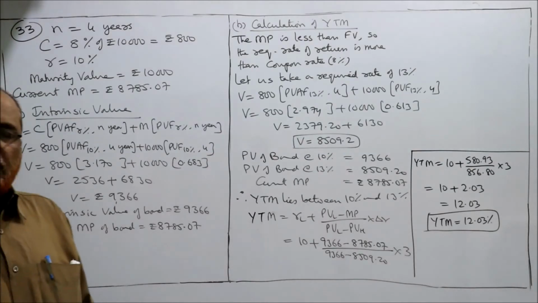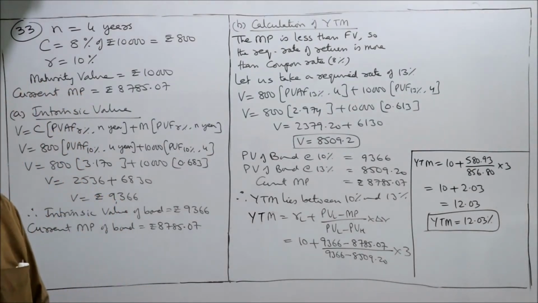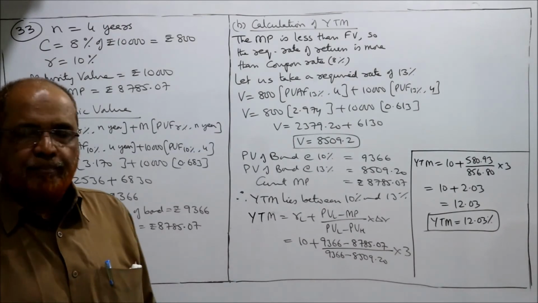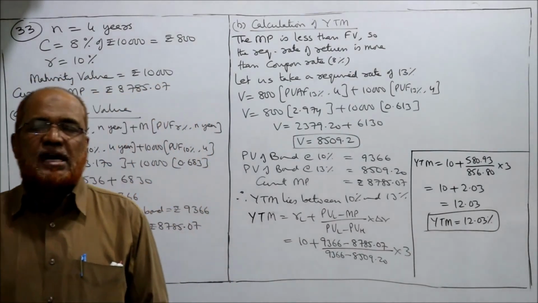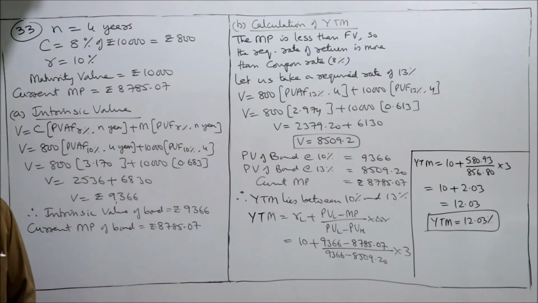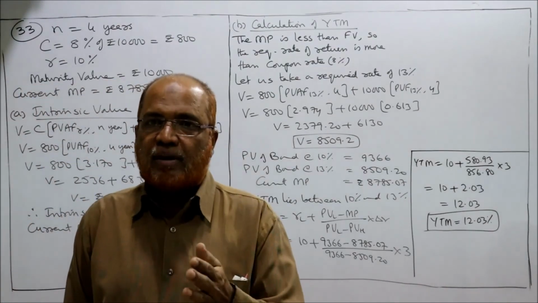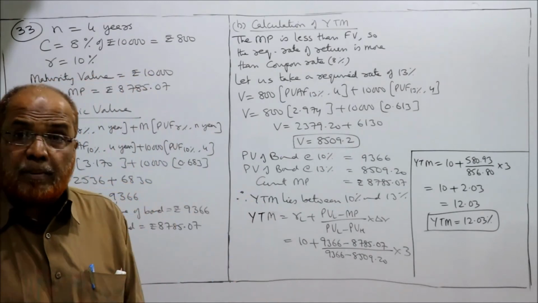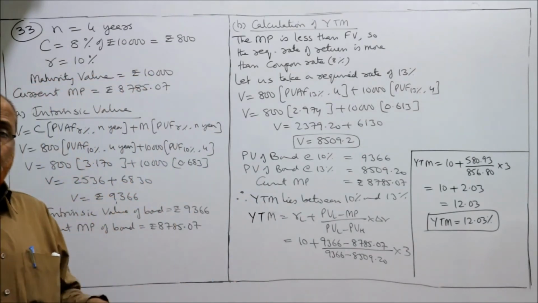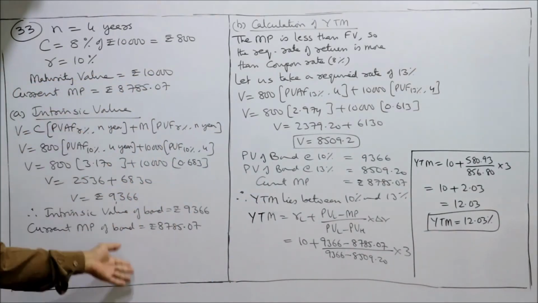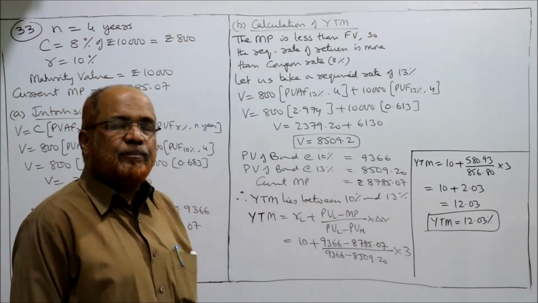So in this problem, first it is asking you to calculate the intrinsic value and decide whether Verma should purchase or not. Second, it is asking you to calculate YTM and again on this basis decide whether Verma should purchase or not. So first, after calculating the intrinsic value, we decided that Verma should buy the bond because it is underpriced in the market. Now, on the YTM basis, we have calculated 12.03.